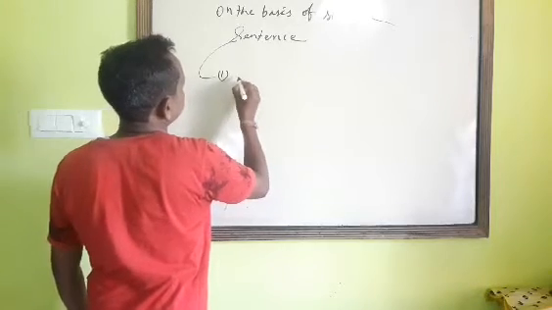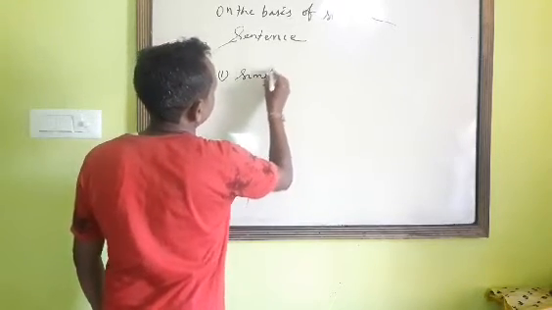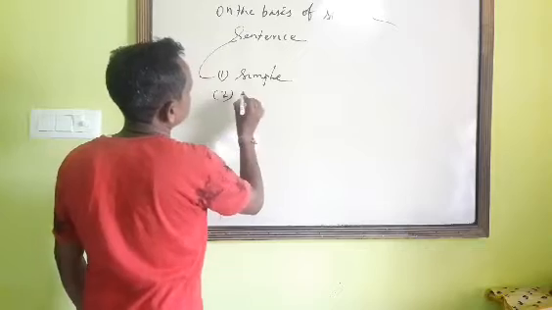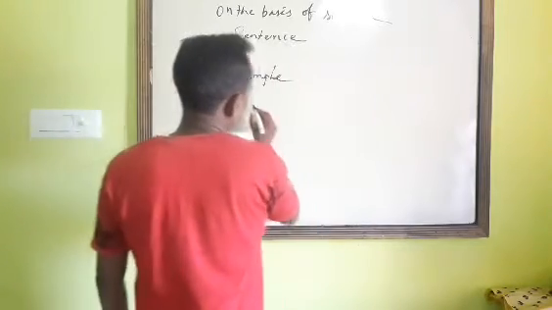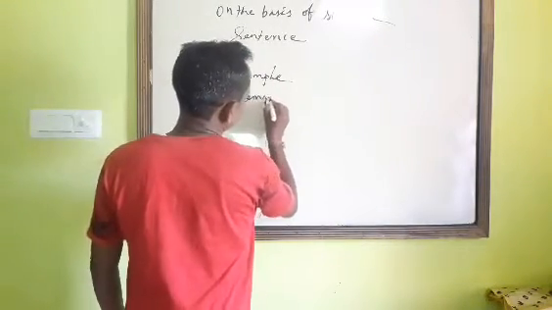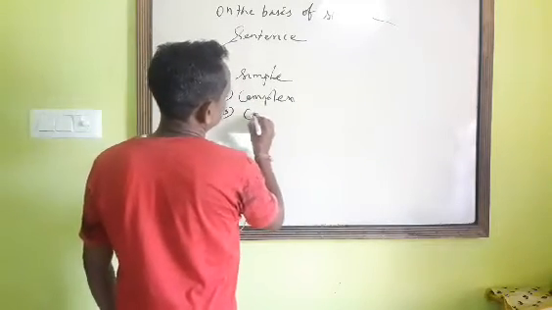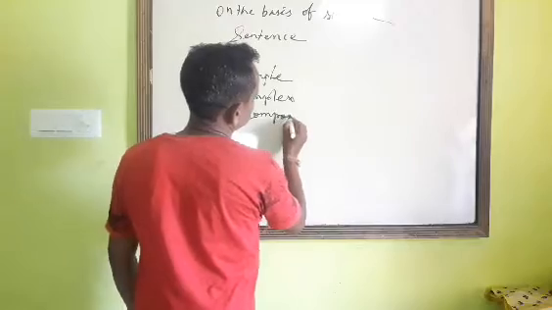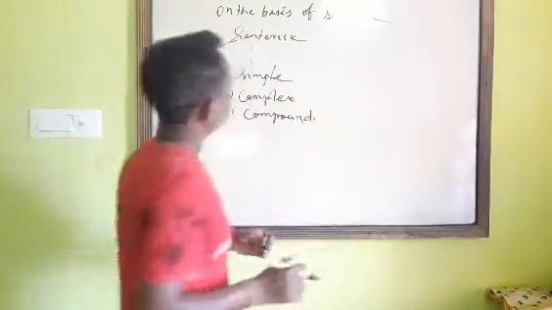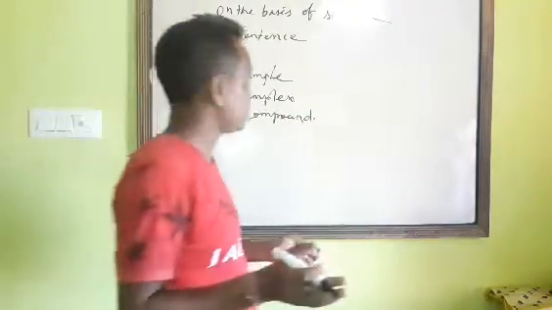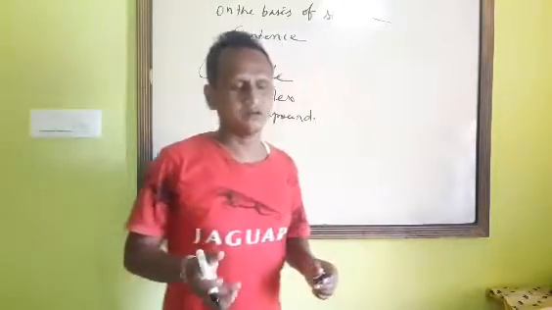First is simple, another is complex, and the third kind is compound. Now you have a question: what is a simple sentence, what is a complex sentence, and what is a compound sentence?